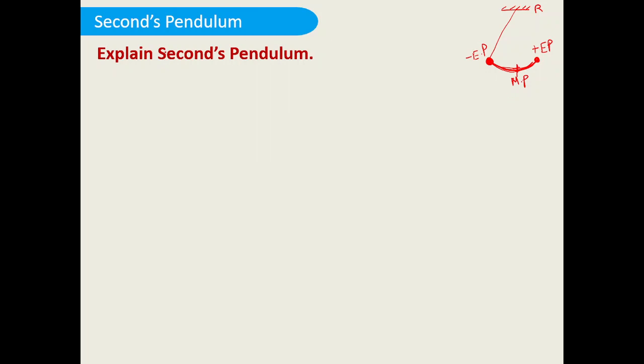So what is a seconds pendulum? A seconds pendulum is actually a special type of simple pendulum whose time required to move from here to here is 1 second. Again, the time required to move from positive extreme position to negative extreme position is 1 second. Again, the time required to move from negative extreme position to positive extreme position is 1 second. So 1 second, 1 second, 1 second, these are the time requirements for the simple pendulum.